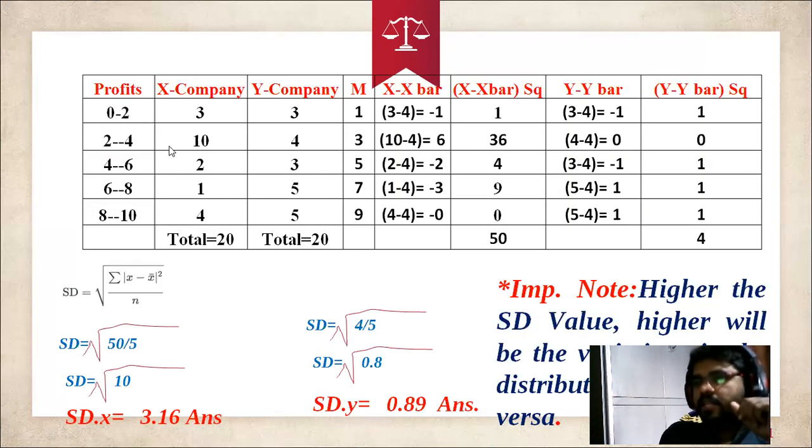Here the mid values are: 0 plus 2 by 2, that is 1; 2 plus 4, 6, 6 by 2, 3; then 5, 7, 9. After getting the mid values, as we discussed, the standard deviation formula is the square root of summation (x minus x bar) whole square by n. Whereas for variance, there is no root: summation (x minus x bar) whole square by n.